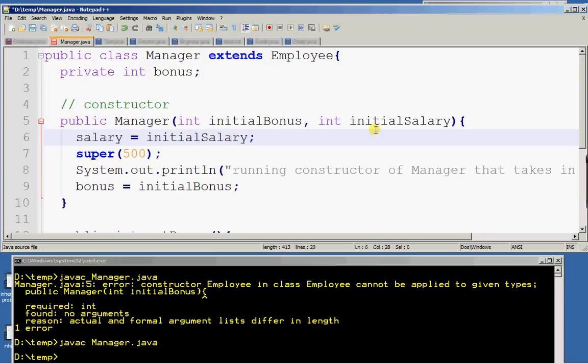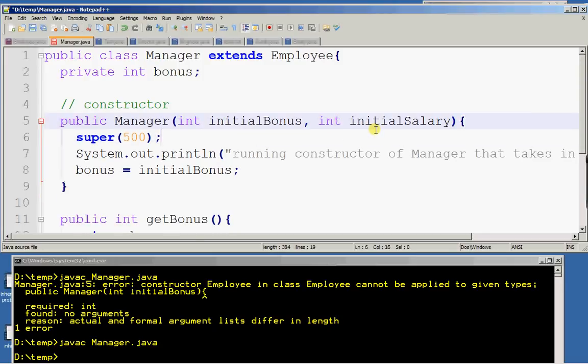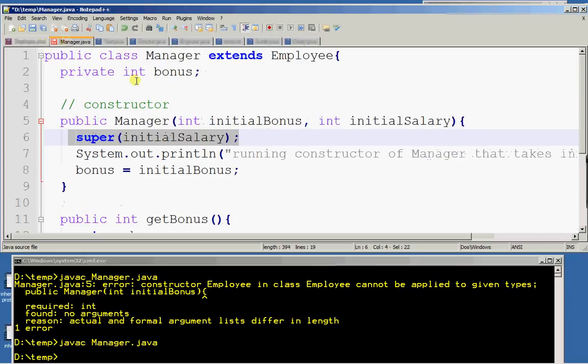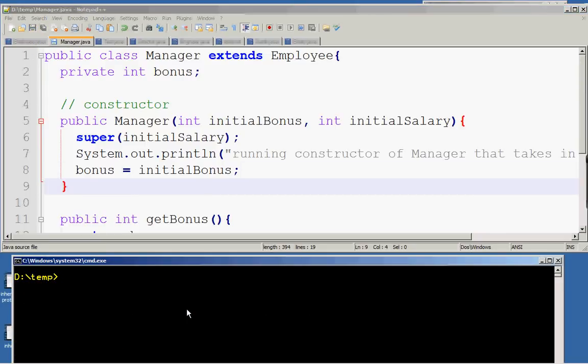A good way to solve the problem is to use super to call the constructor in Employee and pass in the initial salary. This will match this particular constructor in Employee. And what does it do? On line 6, it sets the salary to the init salary value, and then it returns to line 7 of Manager and carries on, setting the bonus to init bonus. This is common. If you save everything, Manager can compile and Test can run.